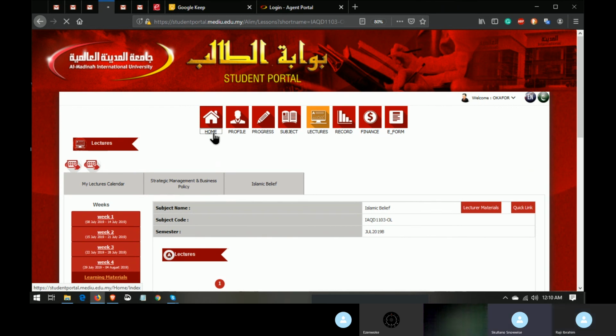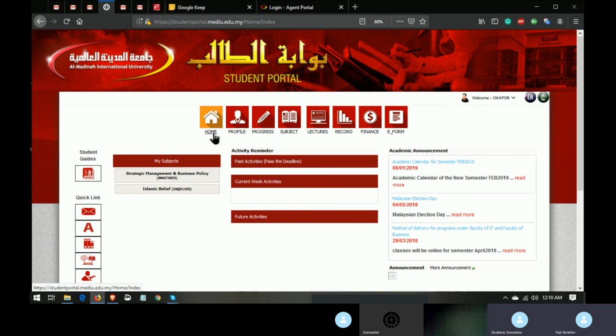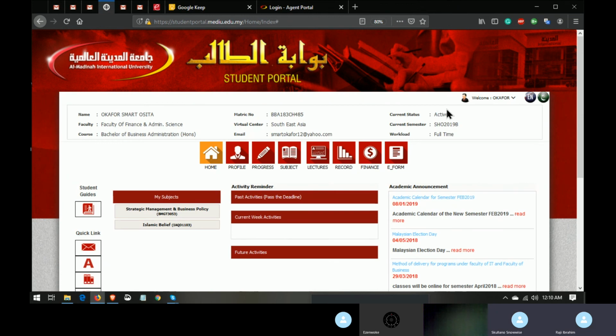So another thing is, what else? Things you have practically done. For you to know your profile, whether you are active or suspended, the current semester you are studying, and your workload and your email. Your email can be changed on the day you are enrolled.